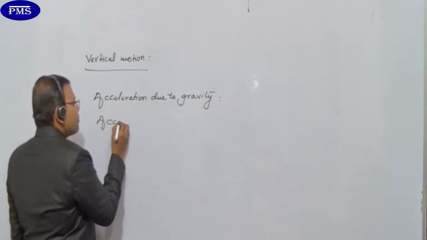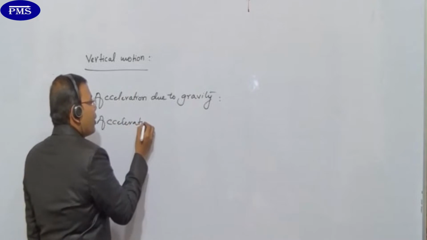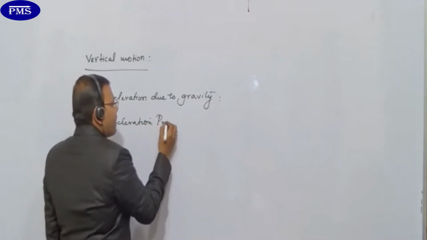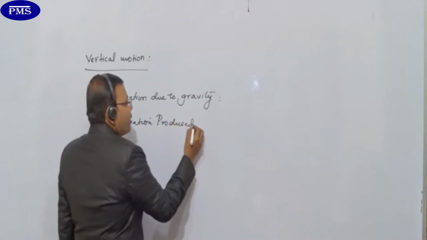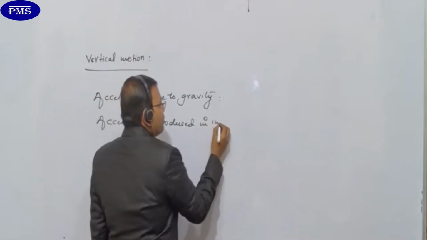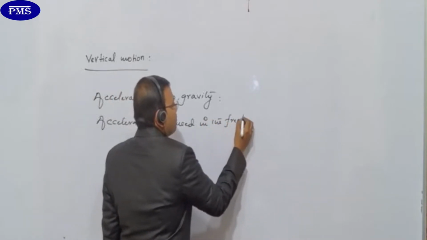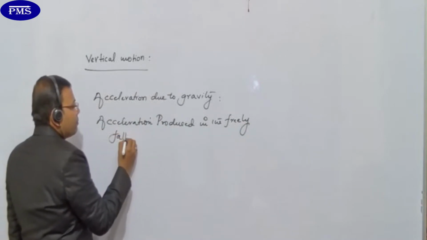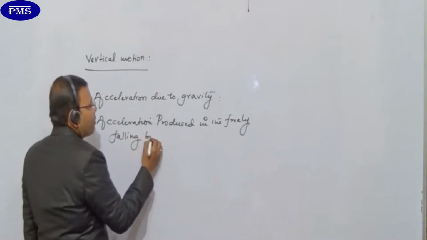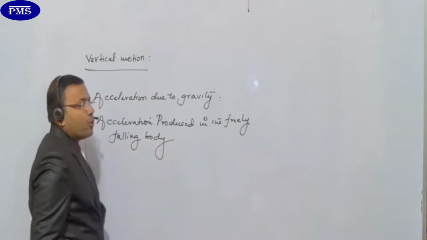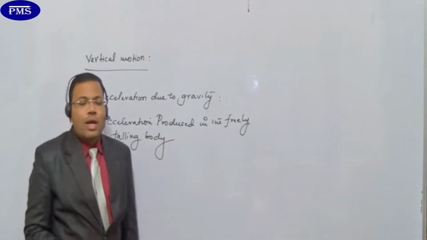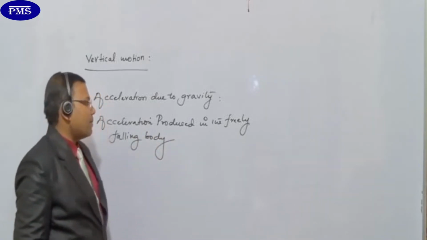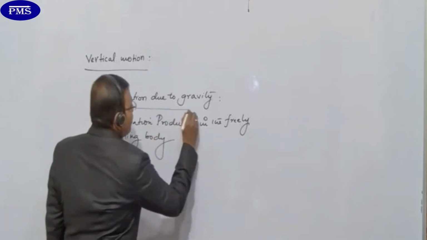Acceleration due to gravity: acceleration produced in the freely falling body. So acceleration produced in the freely falling body is called acceleration due to gravity. Okay, so this is the definition for acceleration due to gravity.